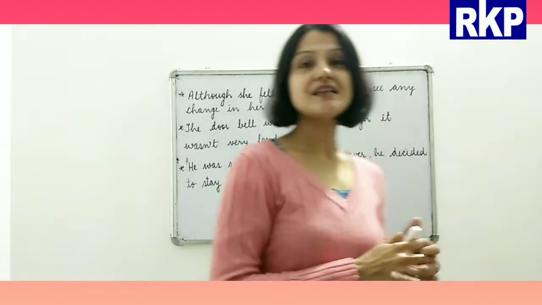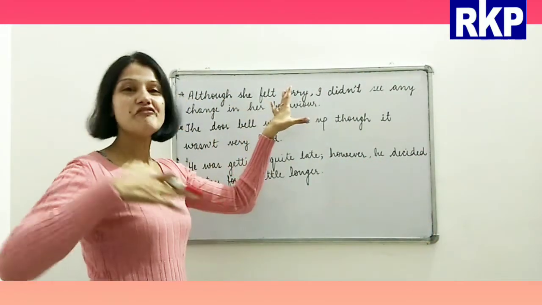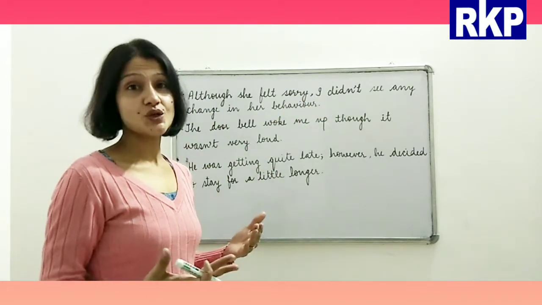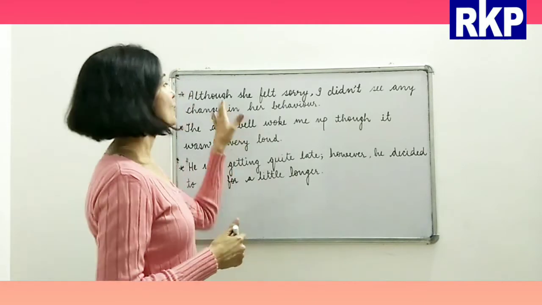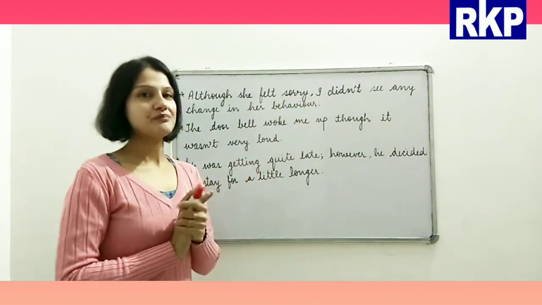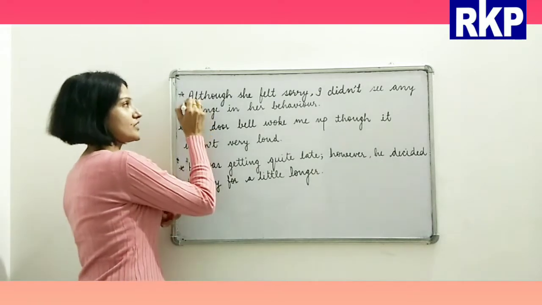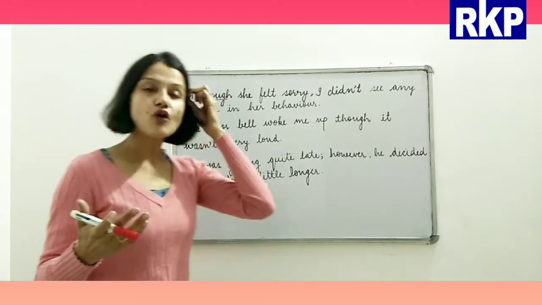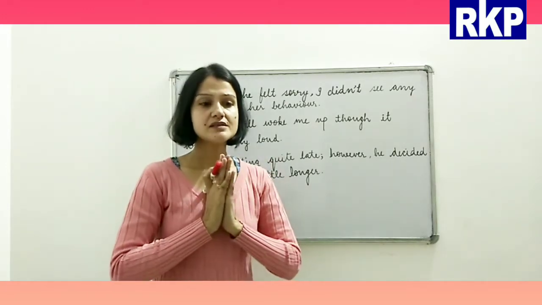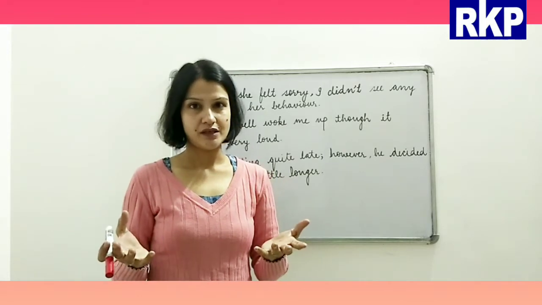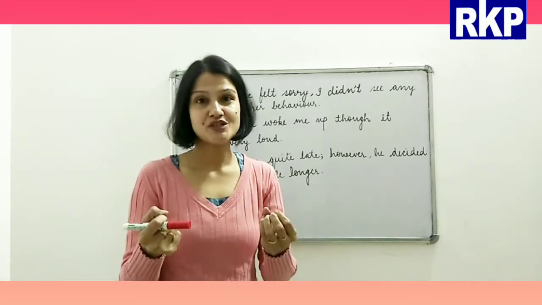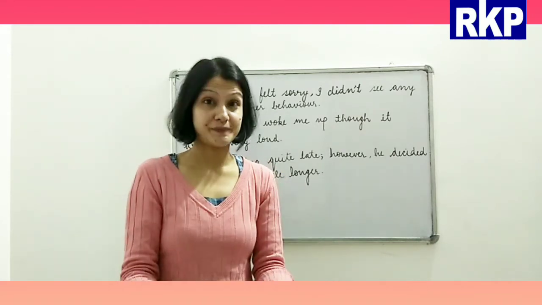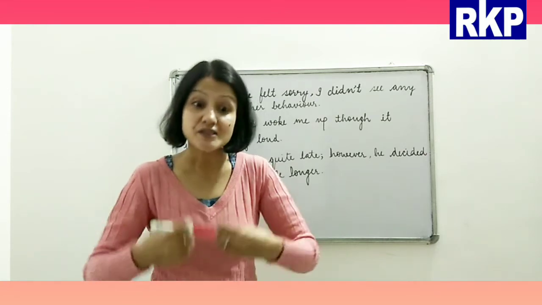Alright, so first sentence is, although she felt sorry, I didn't see any change in her behavior. Alright. So although she felt sorry. Now beta, see, this is the conjunction here, although. And we use although when, suppose, there is a situation, right? And in every situation, there is an expected reaction. Expected result.